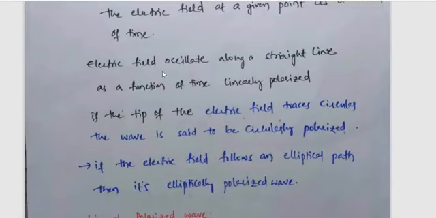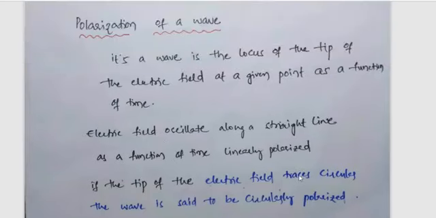That means if the electric field oscillates along a straight line as a function of time, it is called linearly polarized.